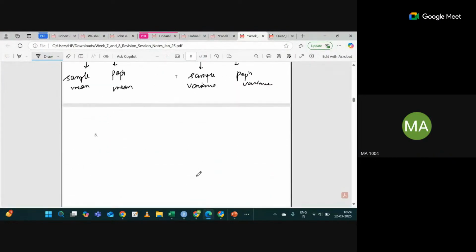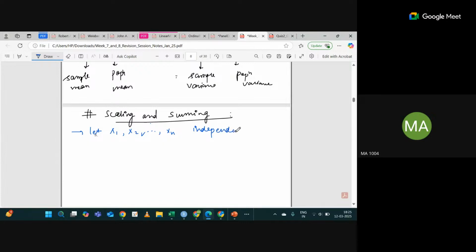The next thing is called scaling and summing. So let me write. Let x1, x2, so on till xn be independent.